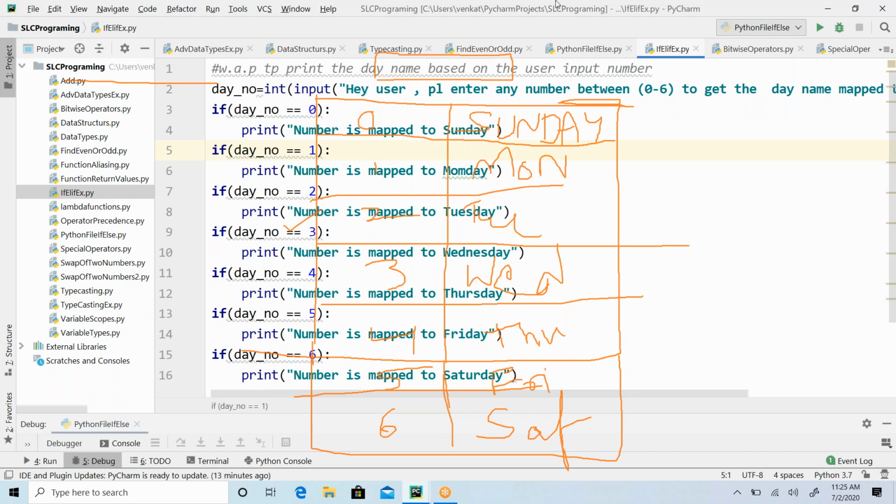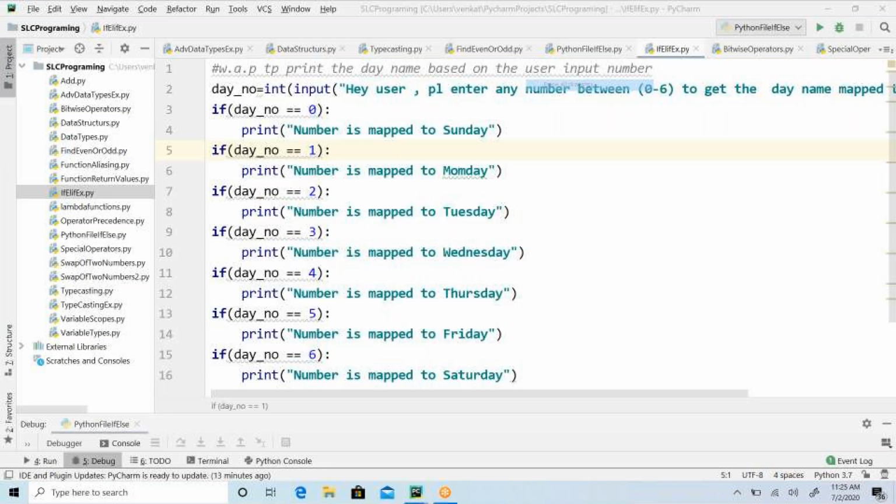So using the conditional statement, how am I going to convey to the interpreter that if this condition is not satisfied, then only you come to this statement? Don't execute all these statements blindly.